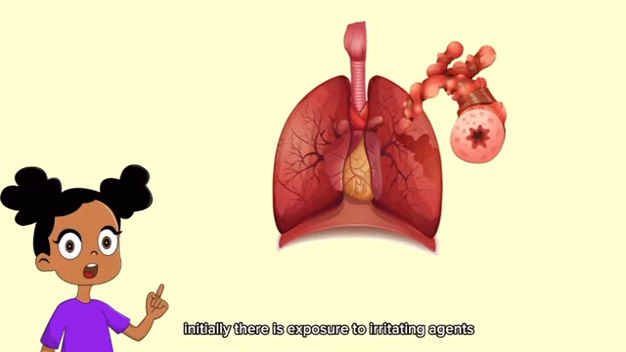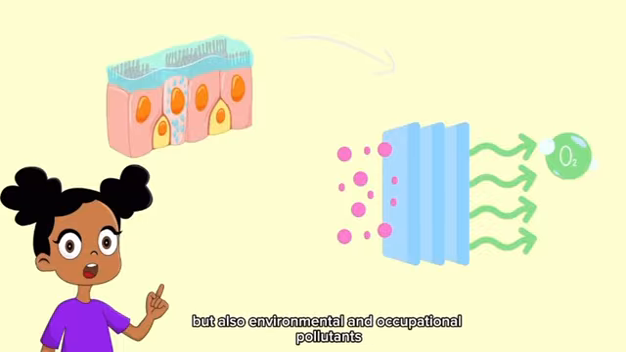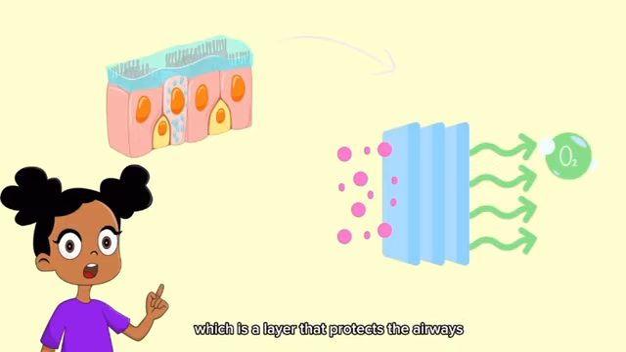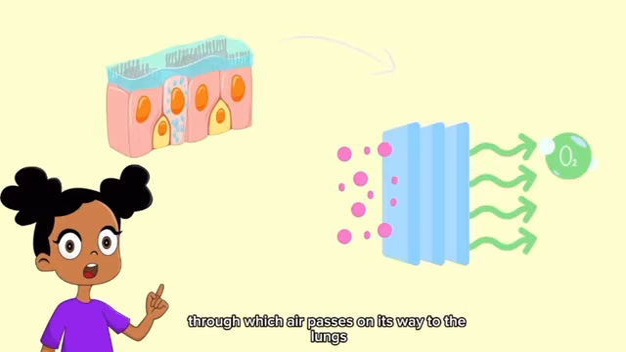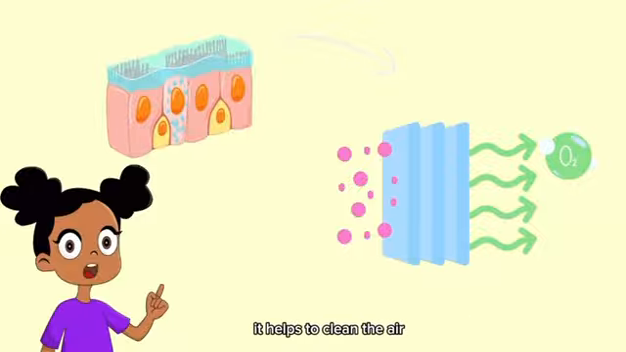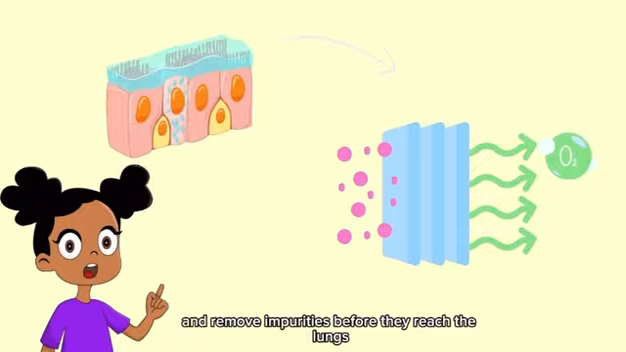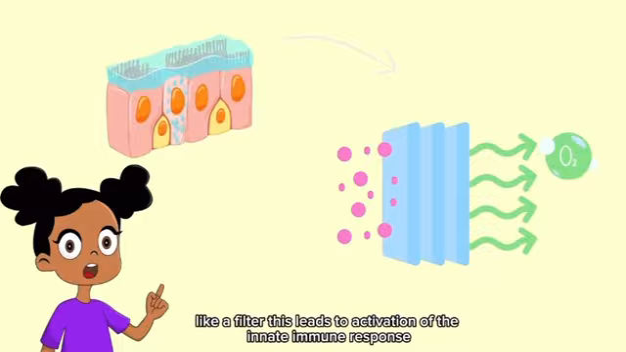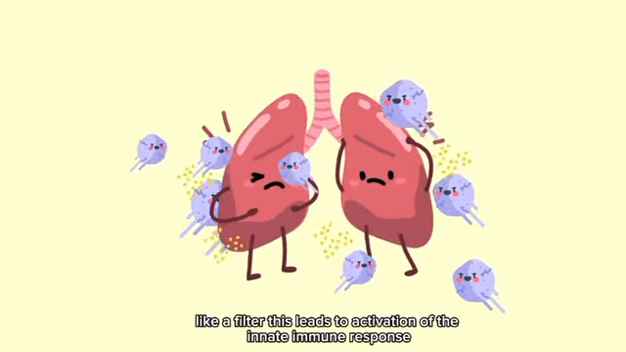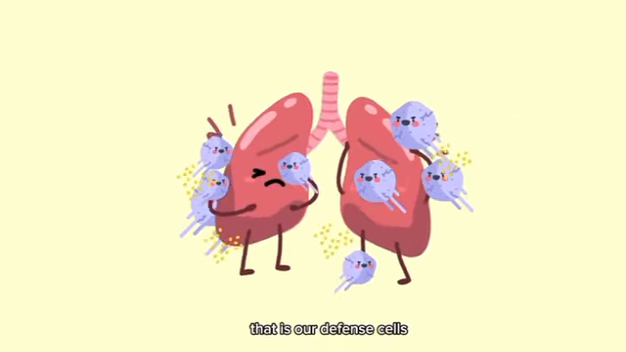Initially, there is exposure to irritating agents, primarily cigarette smoke, but also environmental and occupational pollutants. These substances irritate and damage the bronchial epithelium, which is a layer that protects the airways through which air passes on its way to the lungs. It helps to clean the air and remove impurities before they reach the lungs, like a filter. This leads to activation of the innate immune response, that is, our defense cells.